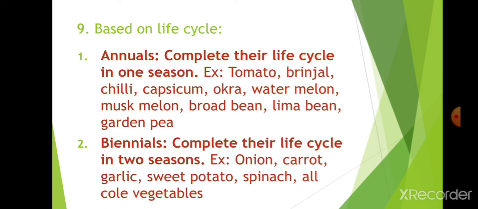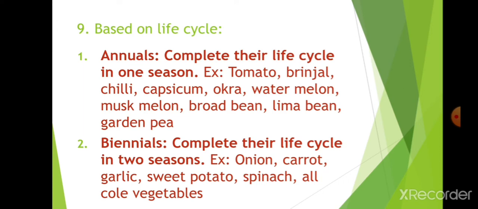Mainly for the life cycle, what is the lifespan of that vegetable? We will know by this classification. Annuals complete their life cycle in one season. That means in 3 to 5 months they will complete their life cycle, up to seed production.